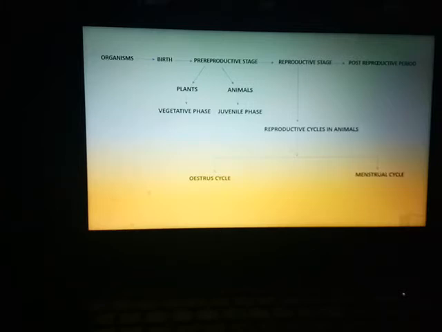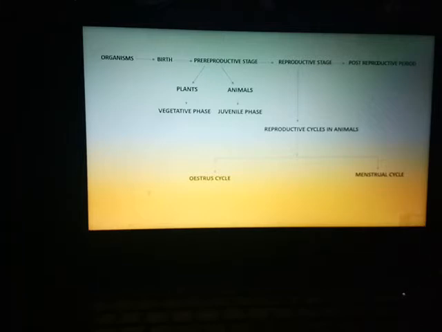An organism does not have a reproductive stage for the whole period of its life. After a certain age, even a plant or an animal loses the ability to reproduce, and that period is known as the post-reproductive period. In animals, especially in the vertebrates, the reproductive stage follows two cycles. The two cycles are the oestrous cycle and the menstrual cycle.